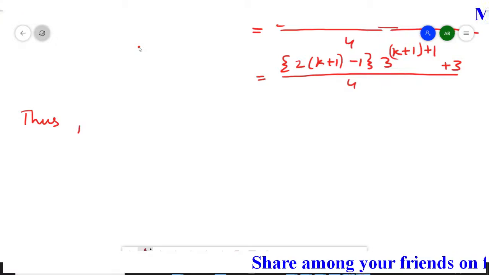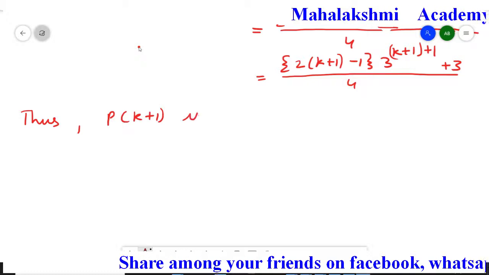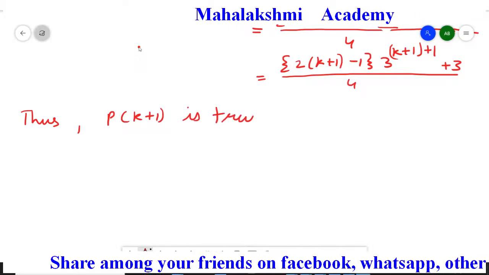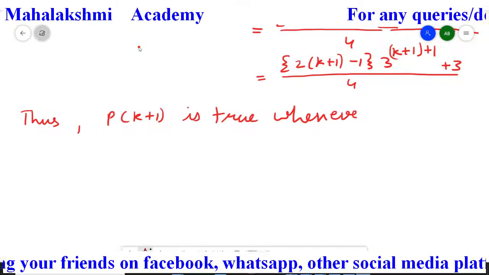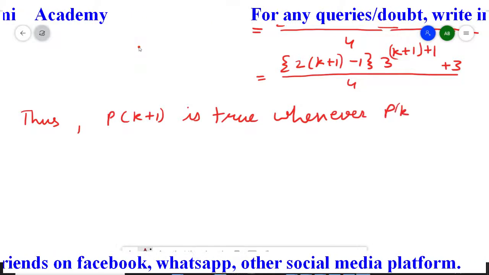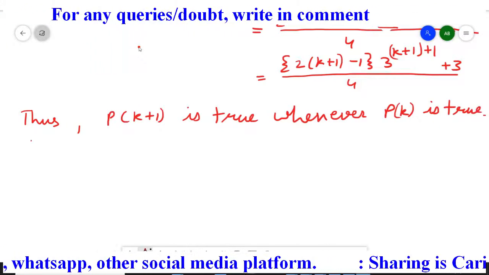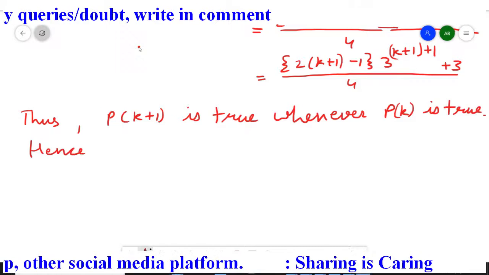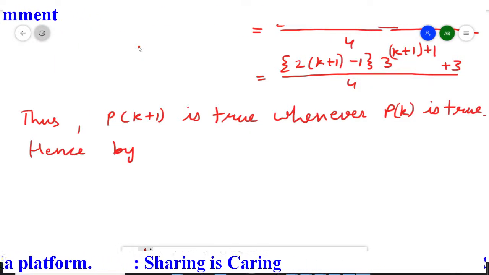Thus p k plus 1 is true whenever p k is true. Hence, since 3 conditions successfully we had proved, so now we'll conclude.